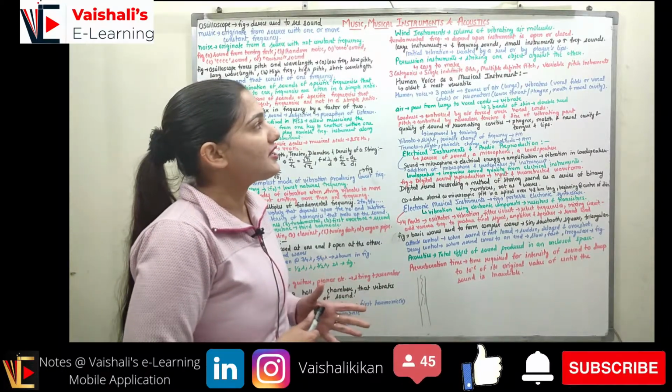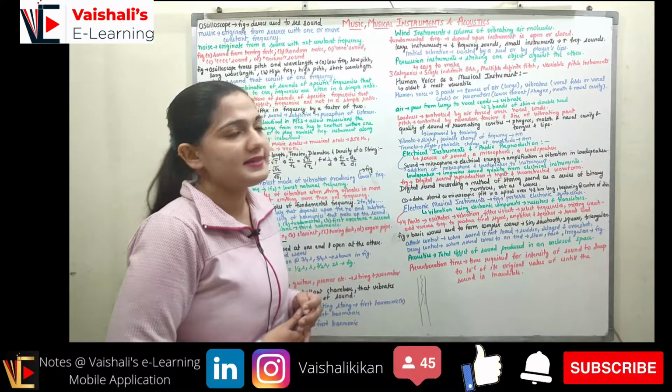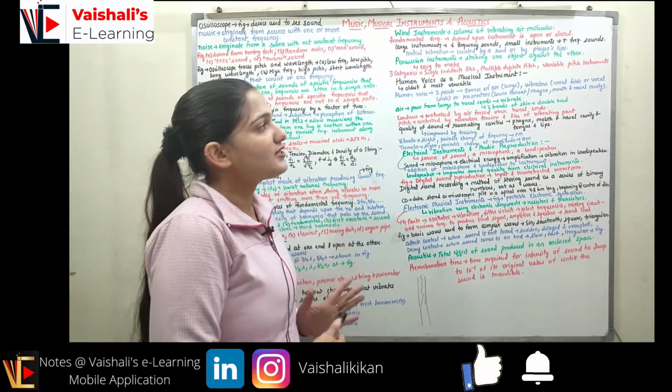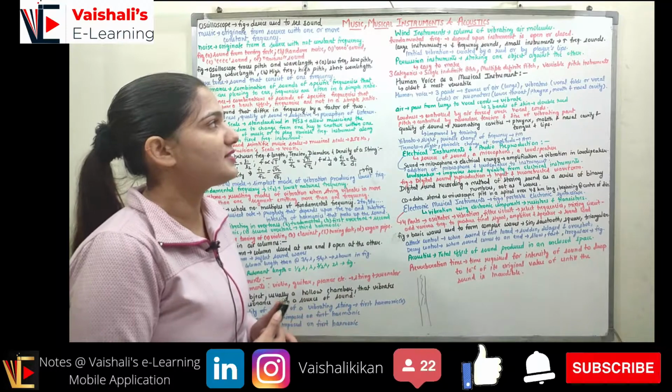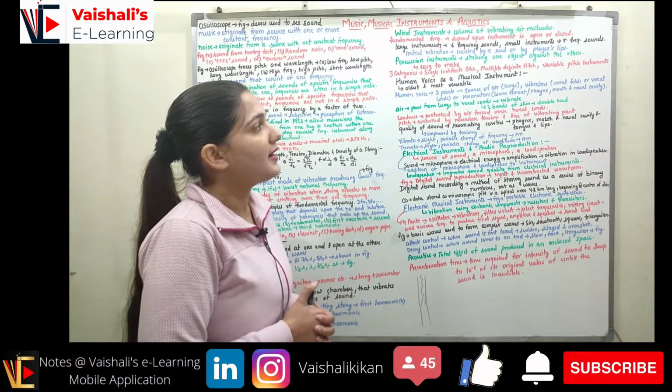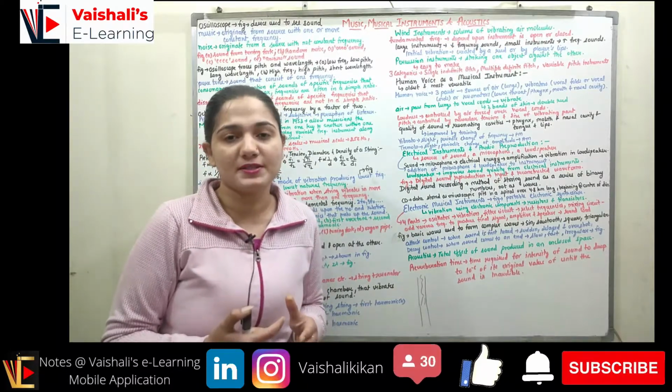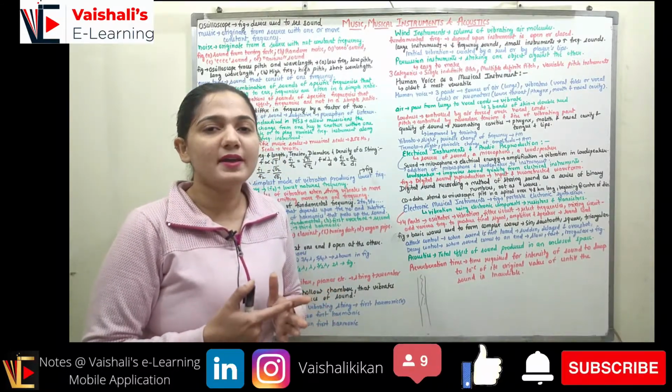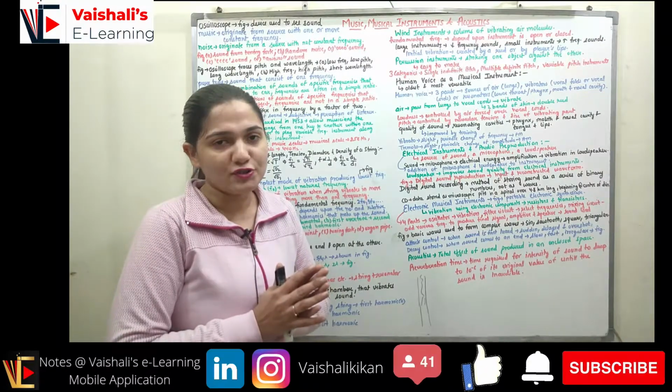So if I have a large instrument, it gives me a low frequency sound. If I have a small instrument, it gives me a high frequency sound, right? The initial vibration is created by a reed or by the player's lips, right? Then the vibration may be generated inside this instrument, right?